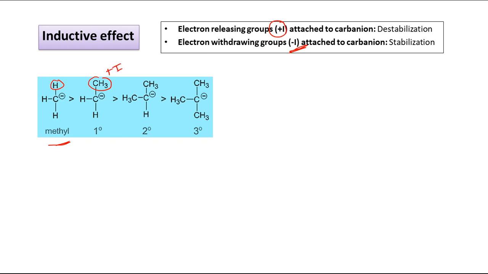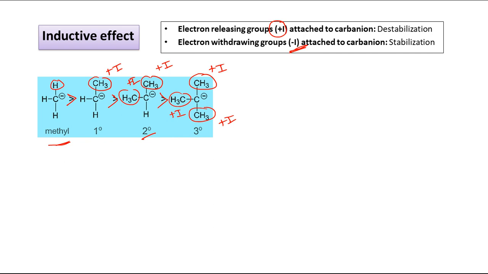In the next example, 2 degree, another hydrogen is also replaced by CH3, so we will have 2 plus I effect containing groups, and in the last one all the hydrogens are replaced, so plus I effect is coming from 3 positions. That is why this is the most unstable. You can see this is maximum, then gradually as we move from left to right, stability is decreasing.